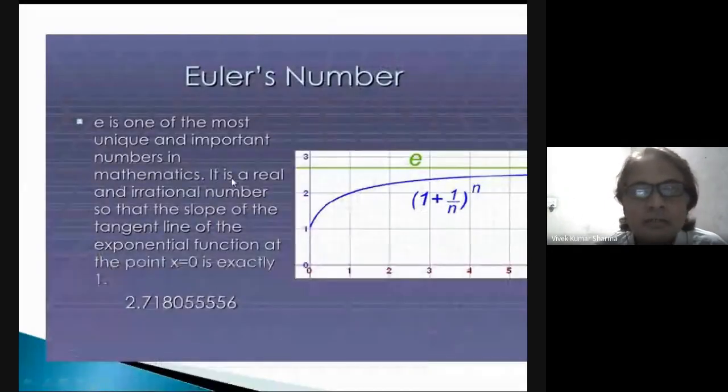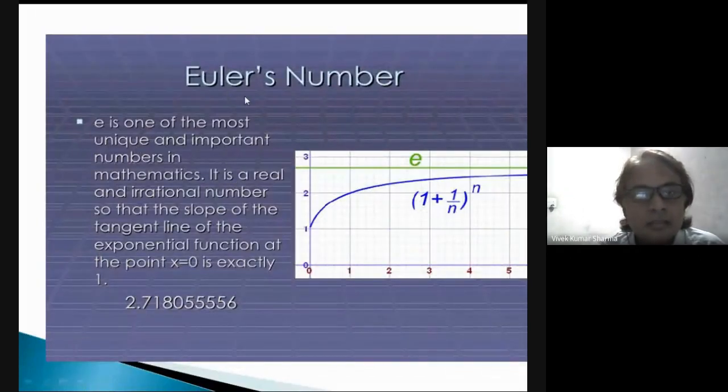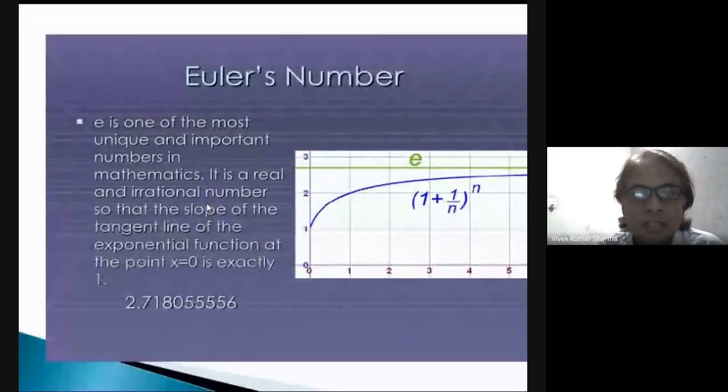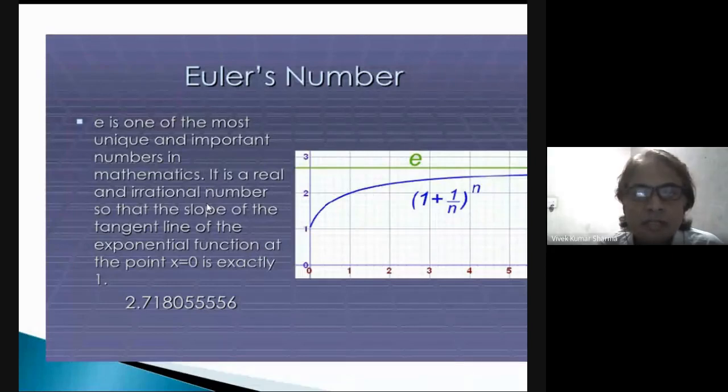Now we will discuss the Euler's number. Leonhard Euler is a very famous mathematician. It is one of the most unique and important numbers in mathematics. It is a real and irrational number. When we discuss all the numbers, what are the rational numbers and what are the irrational numbers, then you will know about them. You will see irrational numbers found in many places as natural numbers.